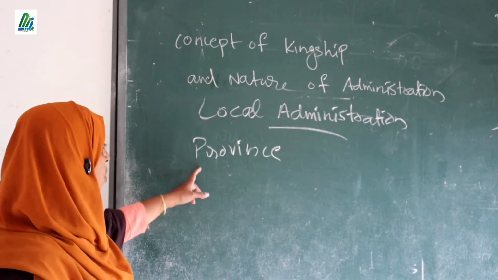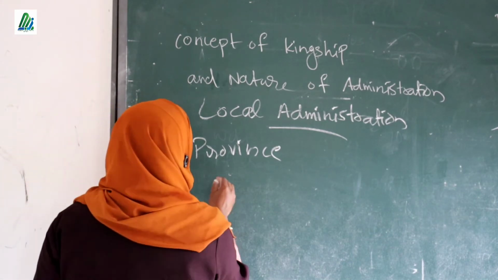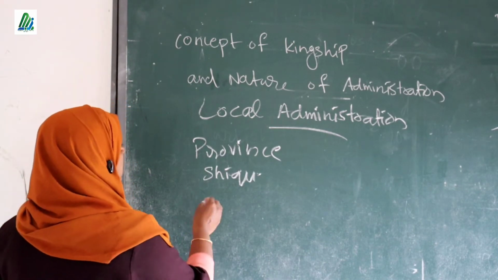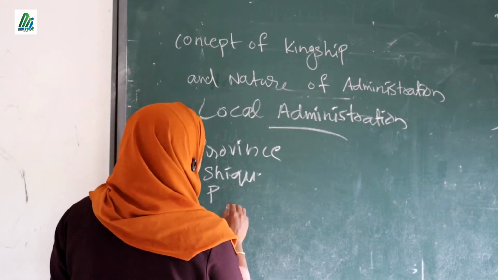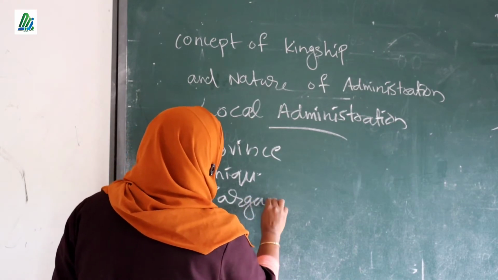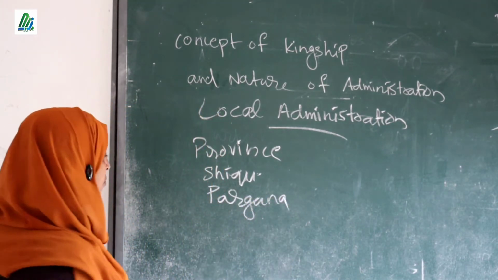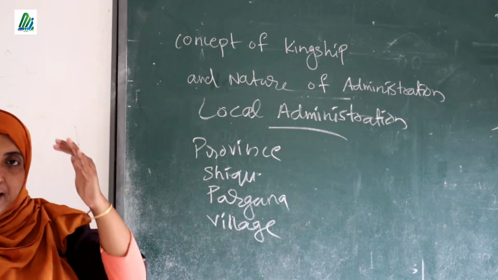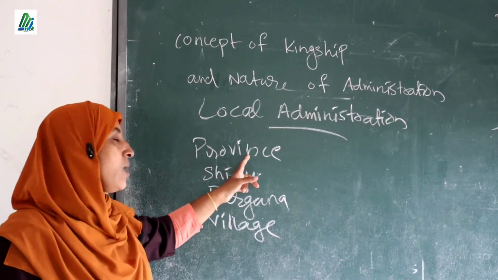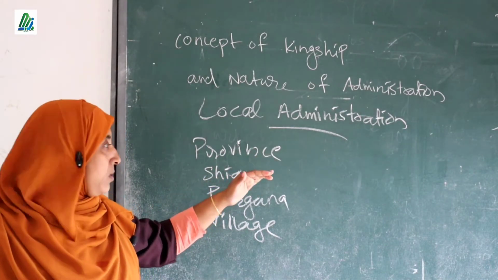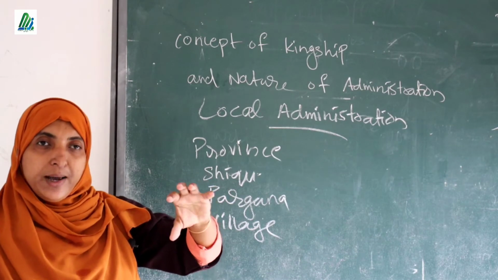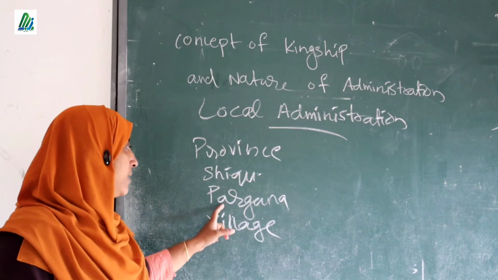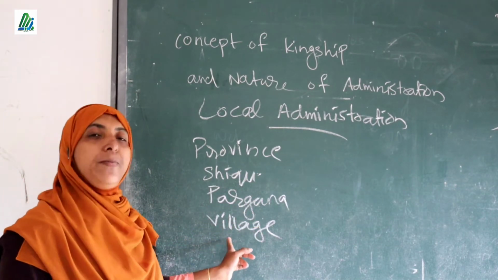I am going to write here. All of you look here. The first part is province. Then another part is shiq, or sheikh. Then the third part is Pargana. Please note the name Pargana. And the next one is village. So the rulers divided their country into different parts: some places were selected and given a particular category, known as province. Then another important part was shiq, then Pargana, and then village.